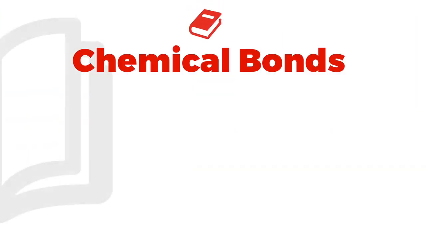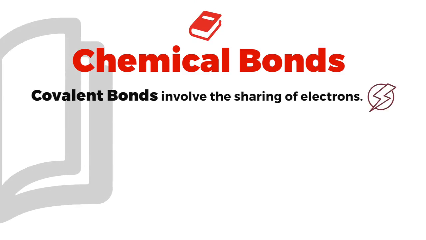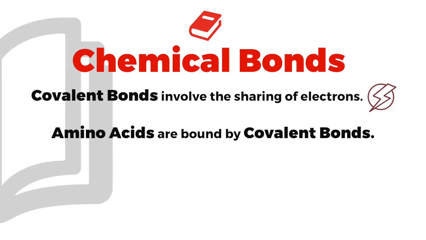Pay attention to that. Now, as we get into the next topic of chemical bonds, look at that in your notes. You're going to see covalent bonds right there in bold involve the sharing of electrons, right? So they're going to be the strongest of all bonds. You're going to see in a second that amino acids are bound by covalent bonds, okay? So pay attention to that.